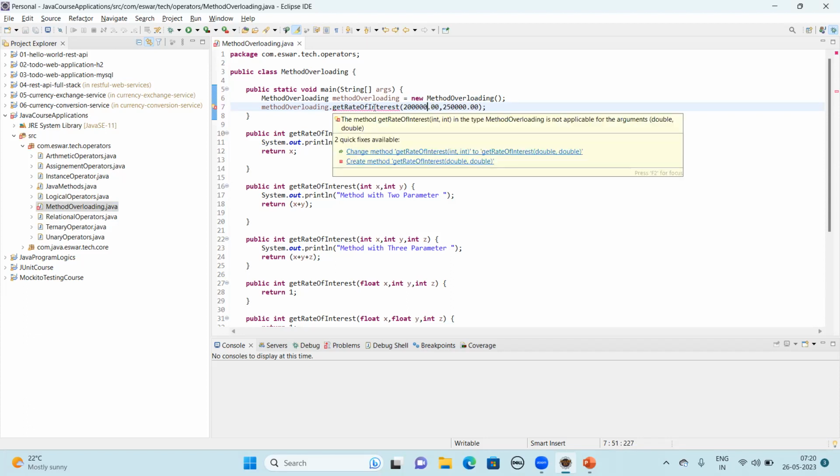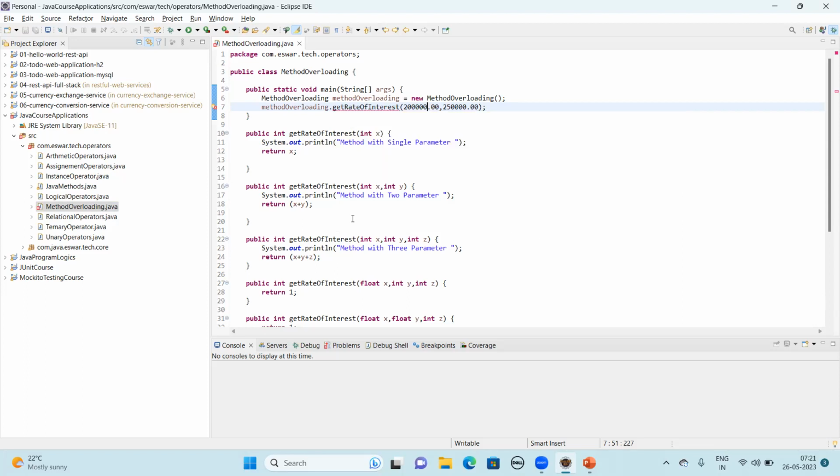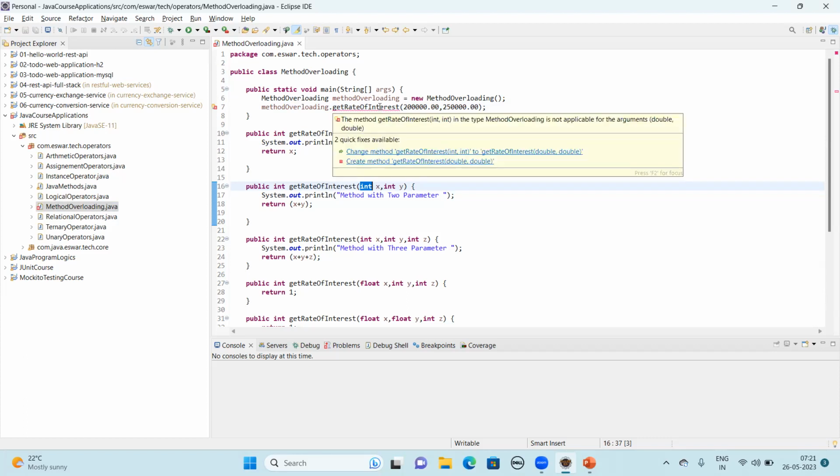See, the method getRateOfInterest with int type in the method overloading is not applicable for the arguments double. Which means you have a two-parameter method, which is overloaded, but their data type is integer, but I am sending double numbers. You could see it is clearly showing you are passing a double.